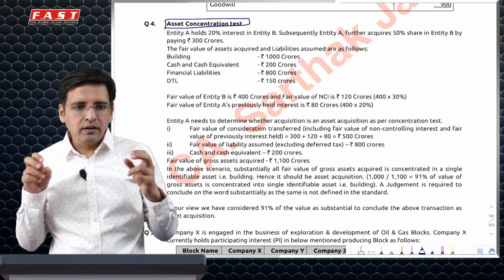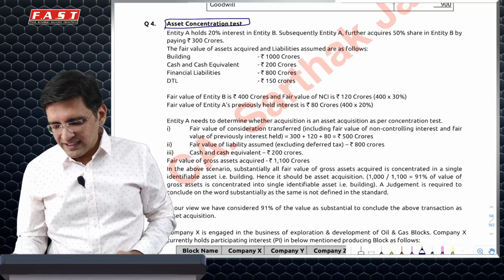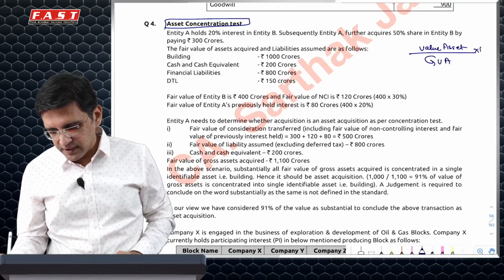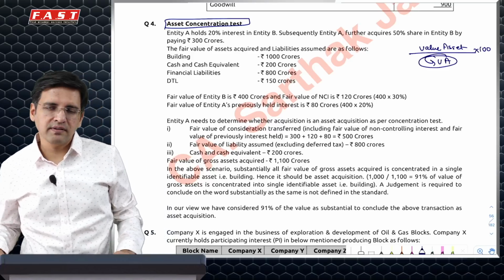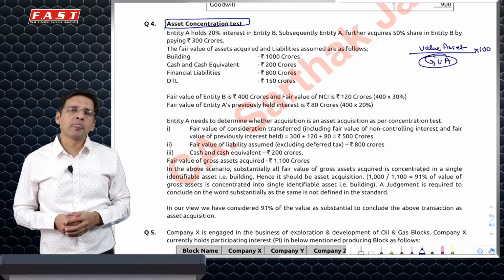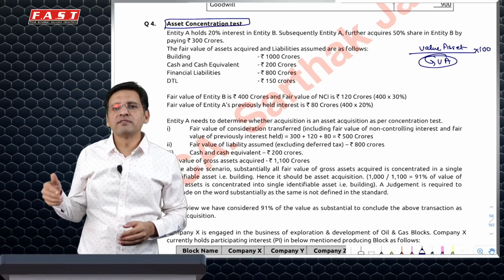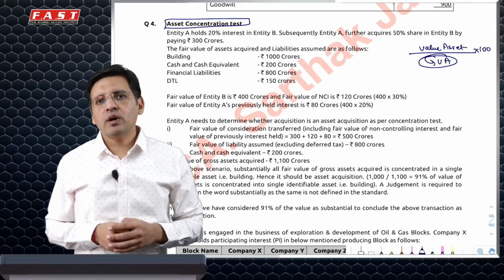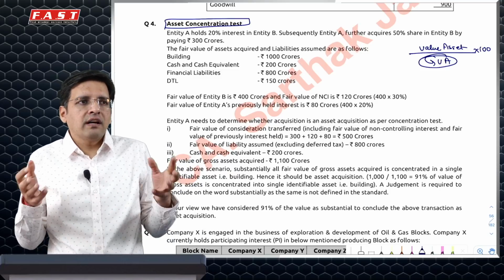Now, in order to calculate this, you have to take the value of that single asset where the whole value is concentrated, divided by the gross value of assets. How do we calculate the gross value of assets? We have two methods for doing that. In one method, I have to calculate goodwill, which is a trickier method, so I prefer to use the other method.